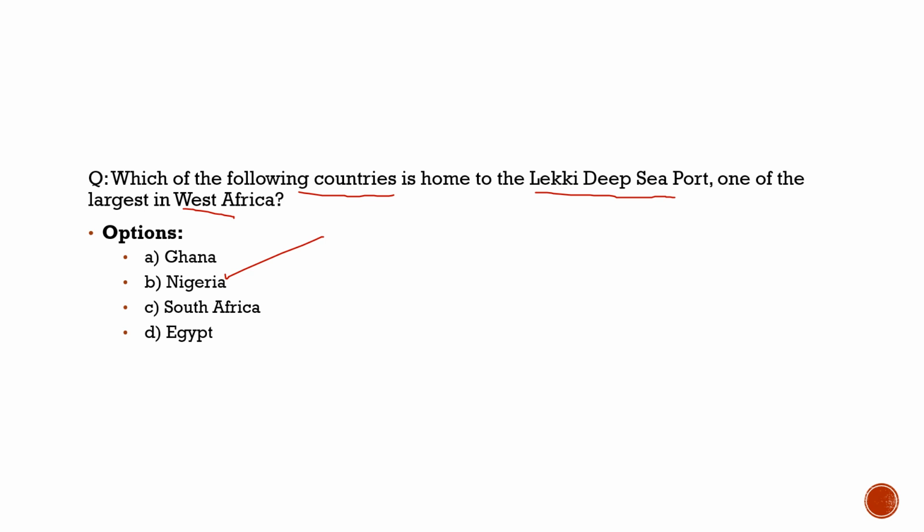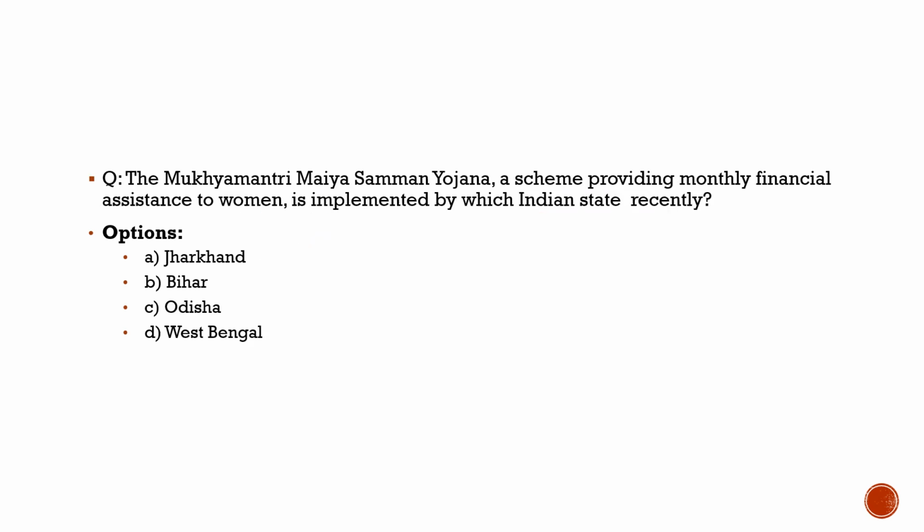So with this, I hope you had understood this question, and you had also understood the reason why we had discussed this question here. Now with this, let's move to the another question and try to solve that in the next slide. Here the question is about the Mukhya Mantri Maya Saman Yojana, a scheme providing monthly financial assistance to women, is implemented by which Indian state recently?